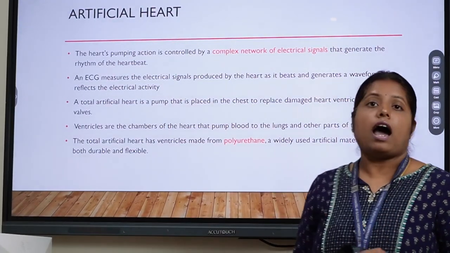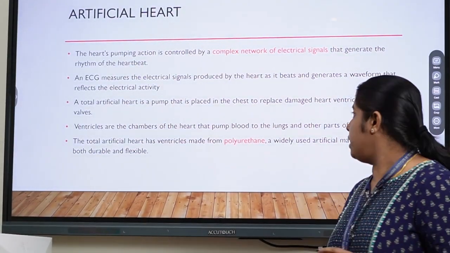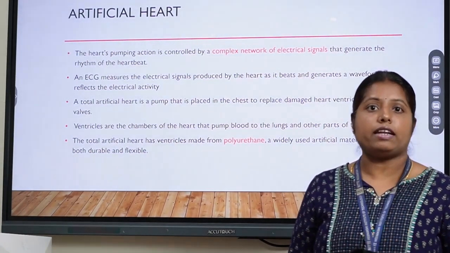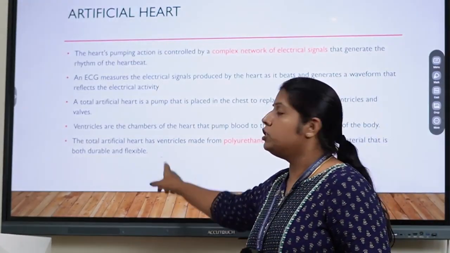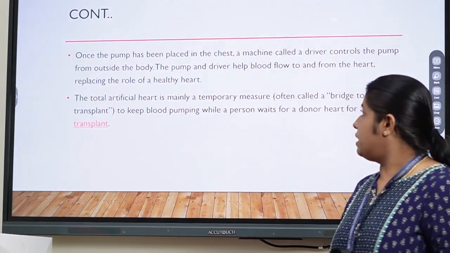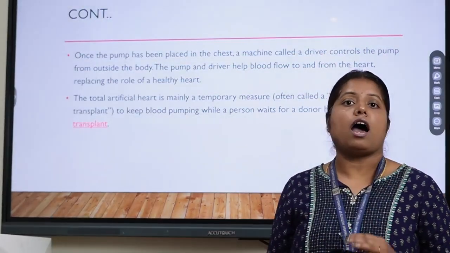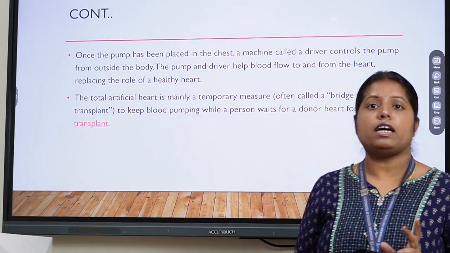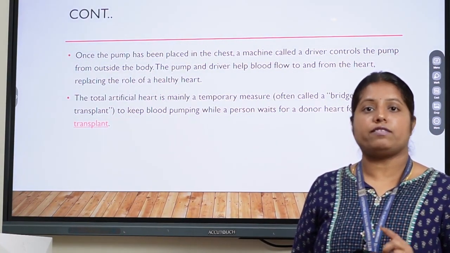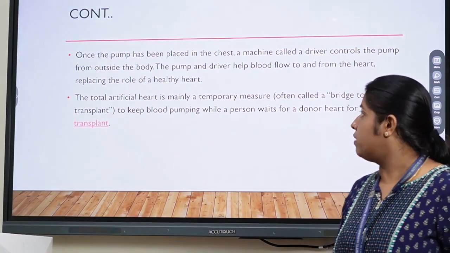The total artificial heart is made from polyurethane, which is widely used as an artificial material for both durable and flexible purposes. The artificial heart shows how the function of the original heart is done and how the total artificial heart performs in our body.